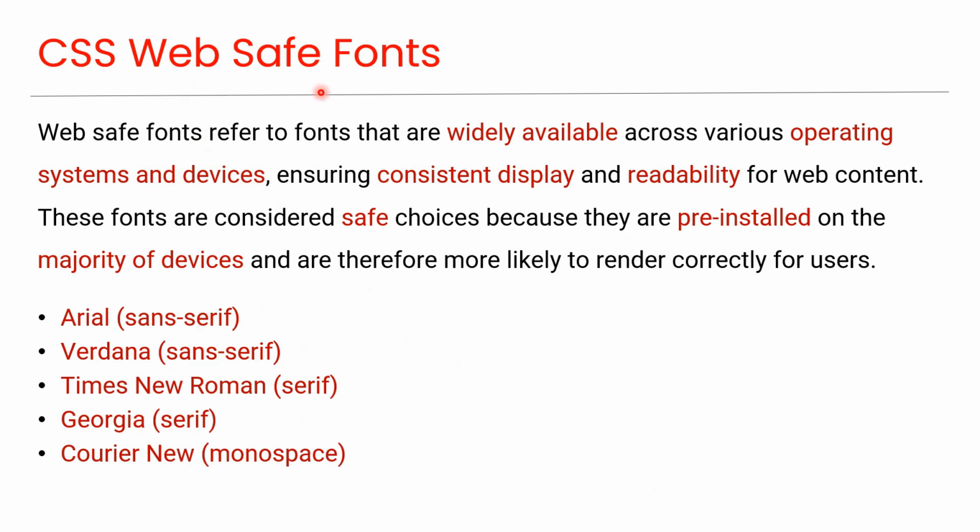CSS web-safe fonts. Web-safe fonts refer to fonts that are widely available across various operating systems and devices, ensuring consistent display and readability for web content. These fonts are considered safe choices because they are pre-installed on the majority of devices and are therefore more likely to render correctly for users. Best web-safe fonts for HTML and CSS are Arial sans serif, Verdana sans serif, Times New Roman serif, Georgia serif, Courier New monospace. Now we'll look at each font with an example.